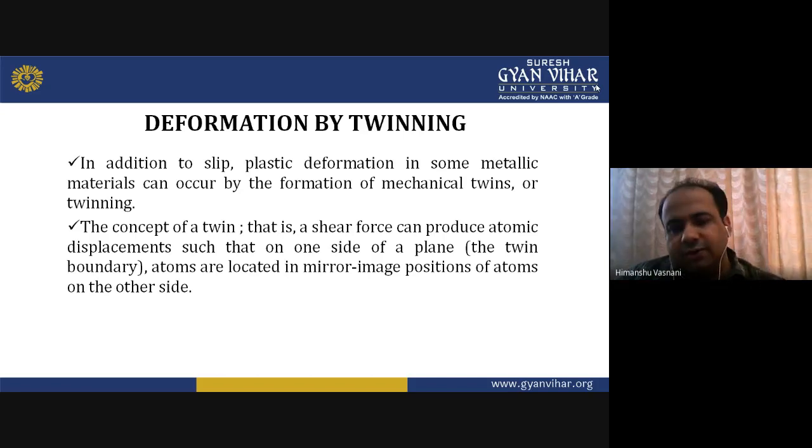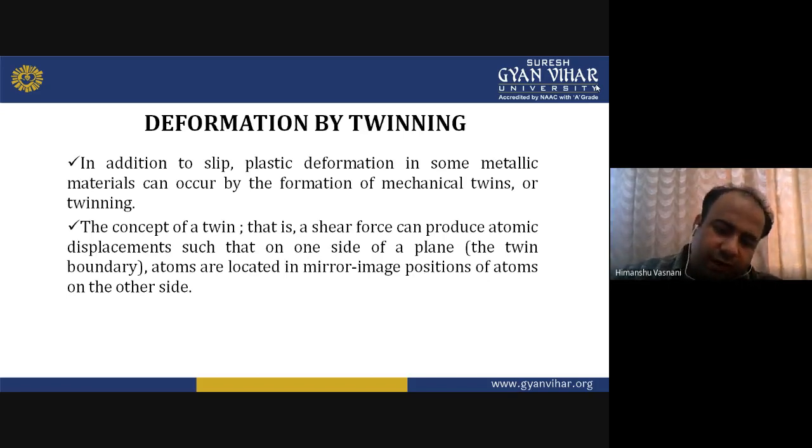So you can see the concept of a twin, that is, a shear force can produce atomic displacement such that on one side of a plane, the twin boundary, atoms are located in mirror image position of atoms on the other side. Now, what happens there is atomic displacement on one side of the plane, and you can easily see that after the twin boundary you will see a mirror image on the other side.